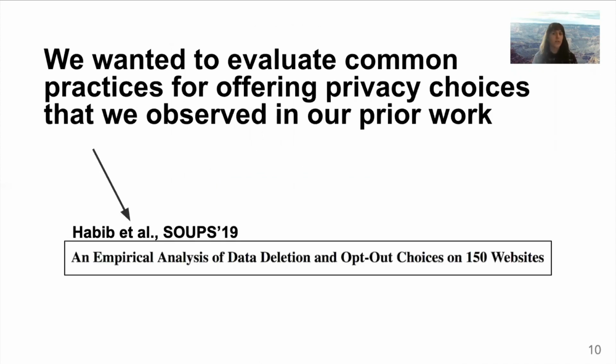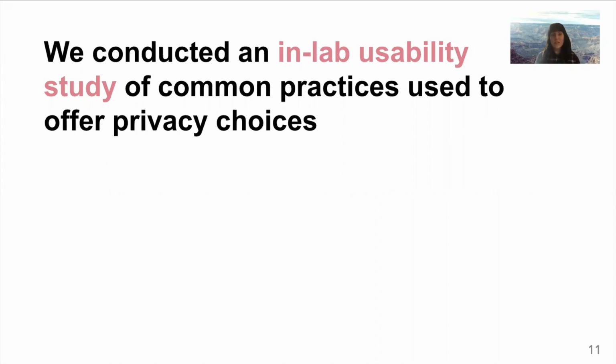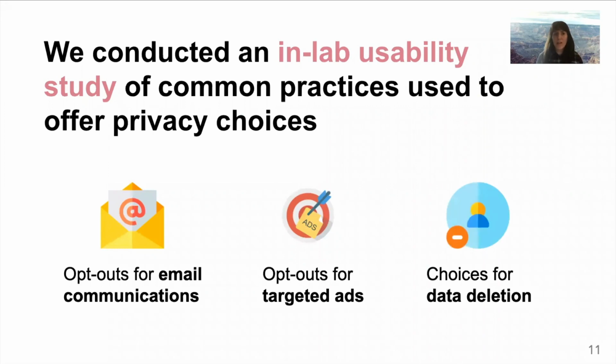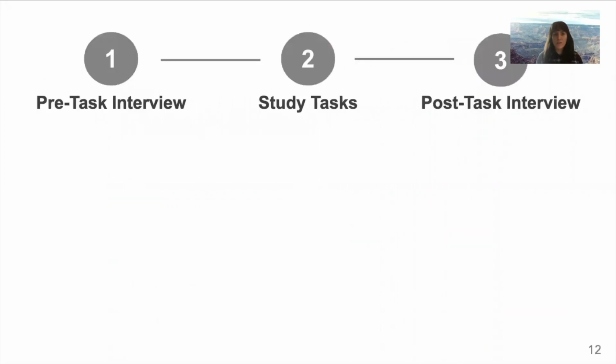So in our group's prior work, we analyzed privacy choices like that Amazon example across 150 websites. We observed common sets of practices, and in this study, we wanted to evaluate those practices in the lab with real users. We conducted an in-lab usability study of common practices that are used to offer the three types of privacy choices that I previously mentioned. So those are email opt-outs, targeted advertising opt-outs, and data deletion choices. Each study session that we conducted had three portions. The first was a pre-task interview, then a pair of study tasks, and then a post-task interview.